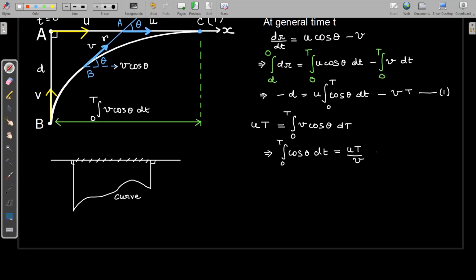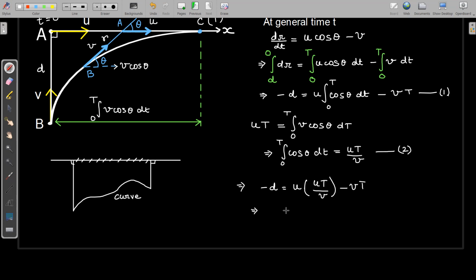Let us say this is our second equation. So you replace this term, the integral of cos theta dt, from the second equation in the first equation. You will get minus d equal to u times uT by v minus vT.